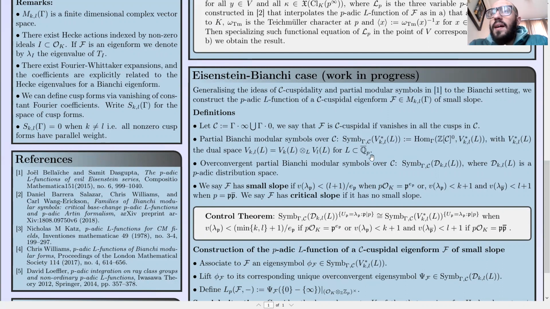for L a p-adic field. We have overconvergent partial Bianchi modular symbols over C that are the same as above, but the space is a p-adic distribution space. We have the definition of being small slope or critical slope, which is a generalization of the previous one in the cuspidal case, but adapted to weight (k, l).